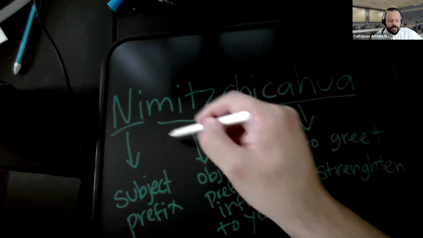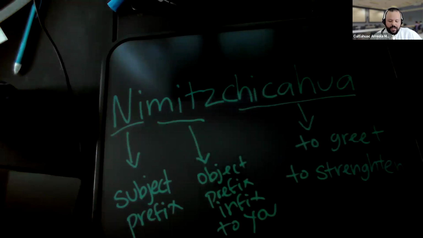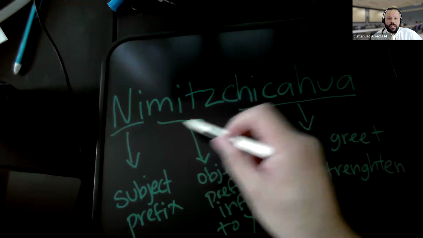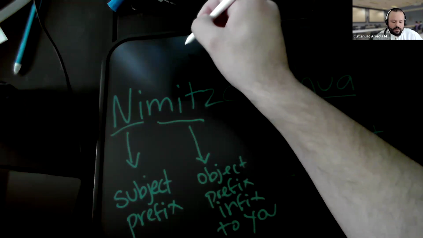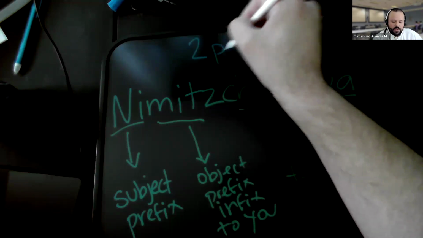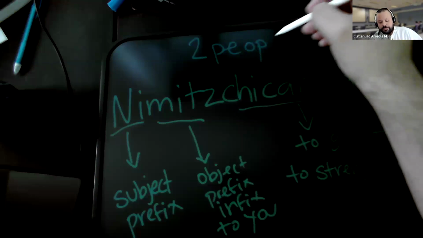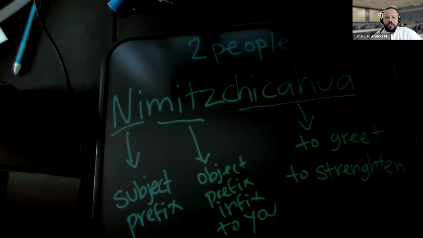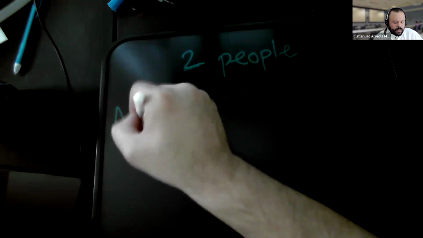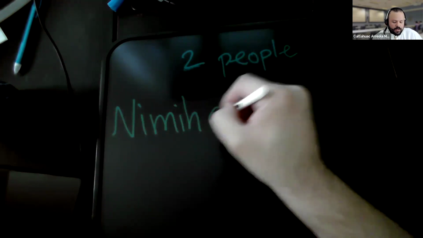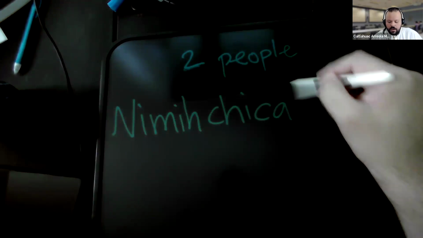And remember that this one right here is pronounced as mi, mi, mi. And this is an action between two people, a greeting between two people. Okay? Between two people. Phonetically, how you pronounce it, it's ni, mi, chi, ga, wa.